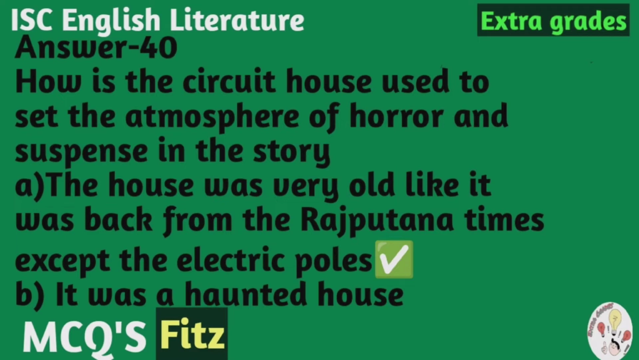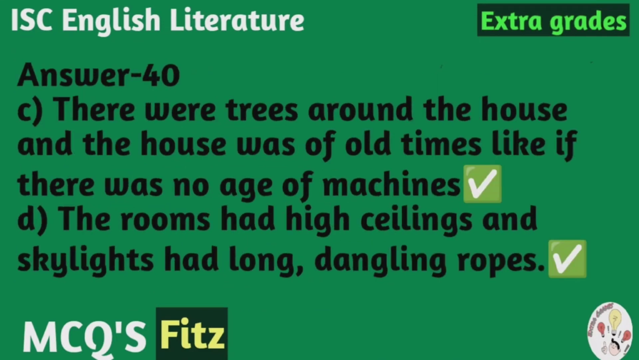So here there are three correct options. Number 1 is A, the house was very old, like it was back from the Rajputana times, except the electric pole. Then the correct option is C, there were trees around the house and the house was of old times, like there was no age of machine. And D is also the correct option, that is, the rooms had high ceilings and skylights and long dangling ropes.